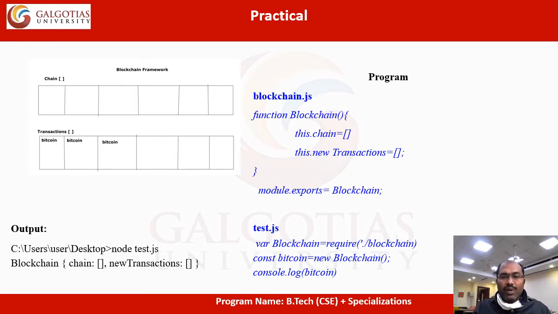Test.js is one more file, where Blockchain equals require('./blockchain'), meaning I am calling that file in this test.js file. Const bitcoin: I am taking bitcoin as an object, and that object is created with new Blockchain. Now console.log(bitcoin). Now I am going to execute this program, test.js. The output is the blockchain, the arrays I am taking should be displayed. So the blockchain as an array is created like a framework. Whatever transactions are made, all transactions should be stored in bitcoin, like in the blockchain.